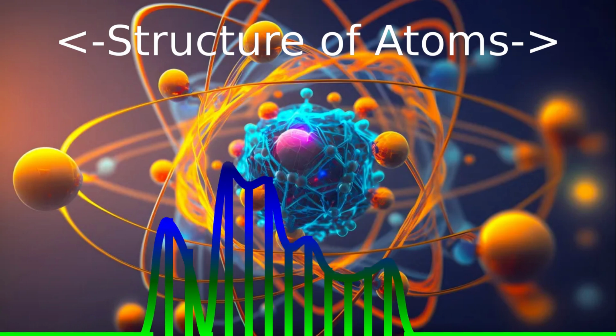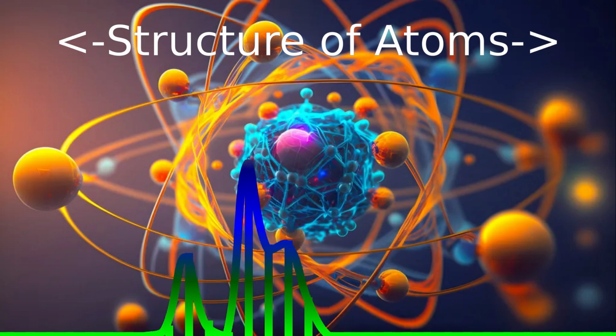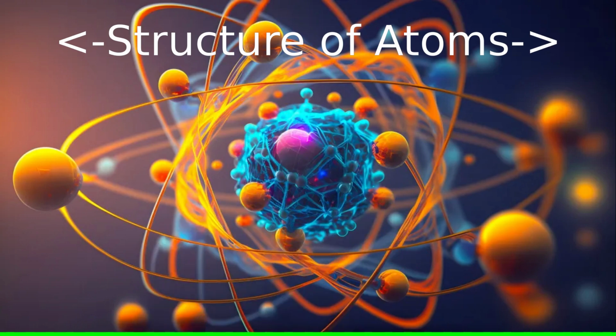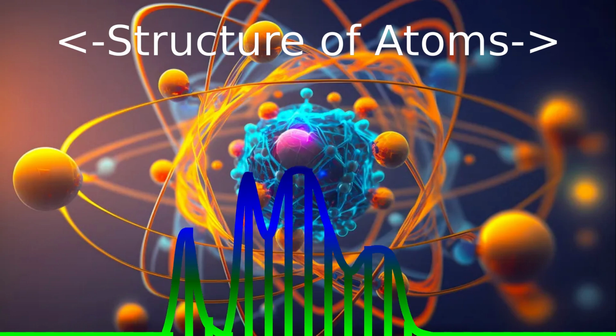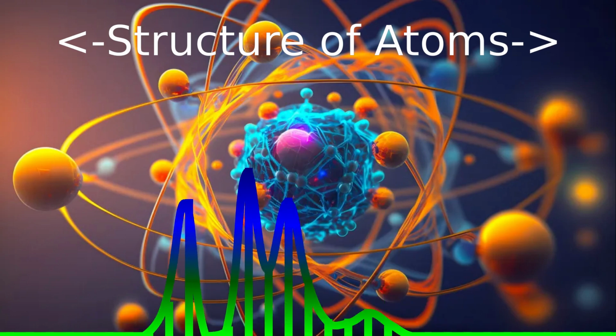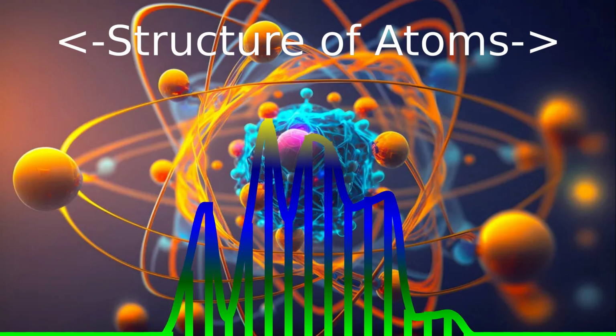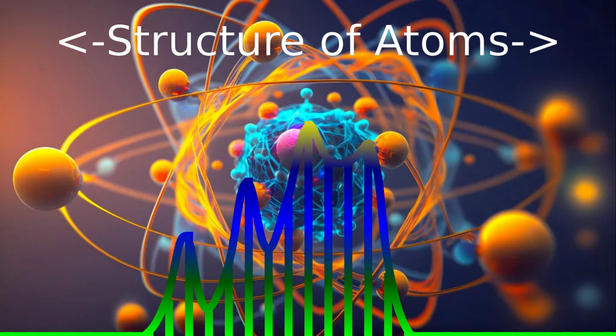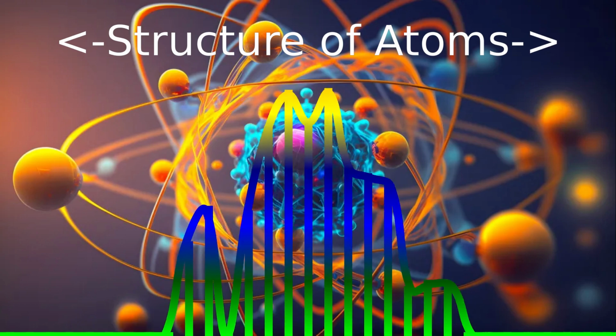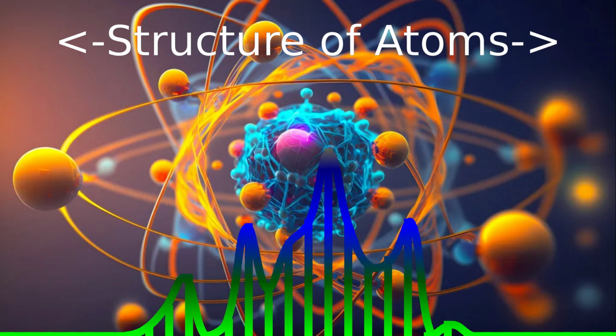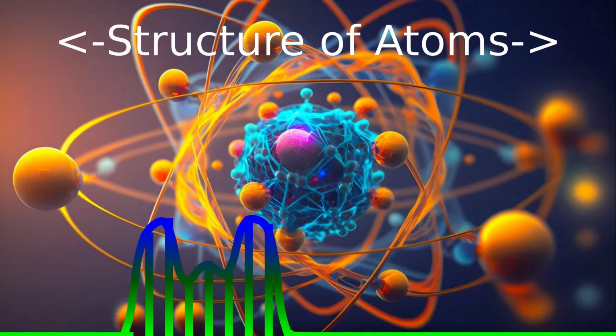Bohr's model of atom. This model states that only certain special orbits, known as discrete orbits, of electrons are allowed inside an atom, and all electrons revolve in these orbits, and while revolving here, atoms don't radiate energy.